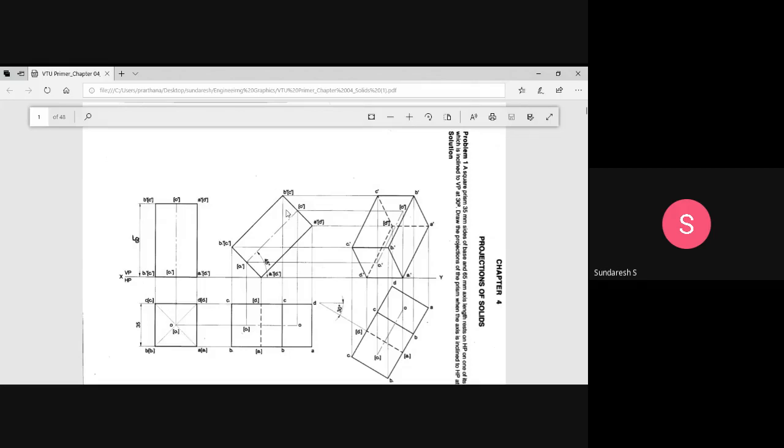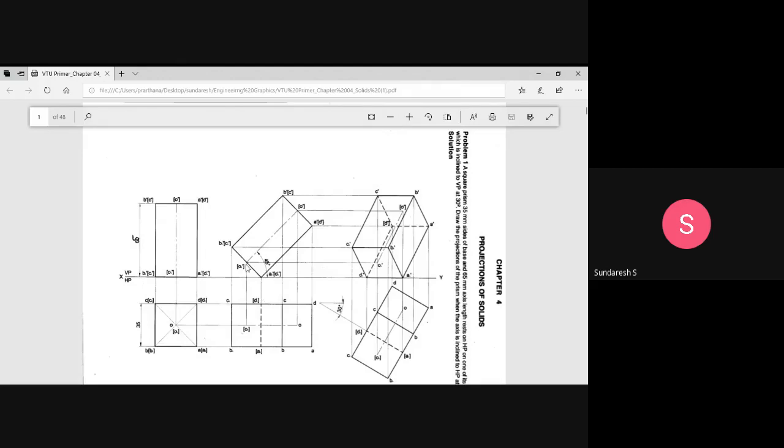The top square is A, B, C, D, and the bottom is A1, B1, C1, D1. The lines from the initial position top view are common to the corresponding point. Therefore, where it meets the front view projector, mark that, name it, and then you can start joining those points. Then you will get the final projection.